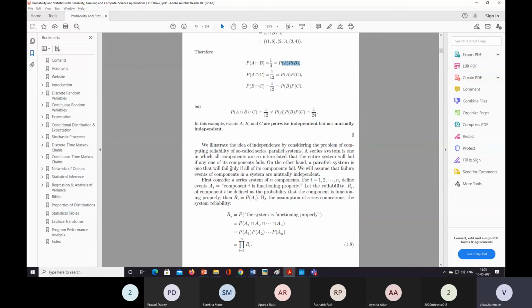If we want to consider the reliability, then the probability the system is functioning properly is A1 intersection A2 up to An, which equals probability of A1 into A2 into An, and that is the product over i equal to 1 to n of Ri.